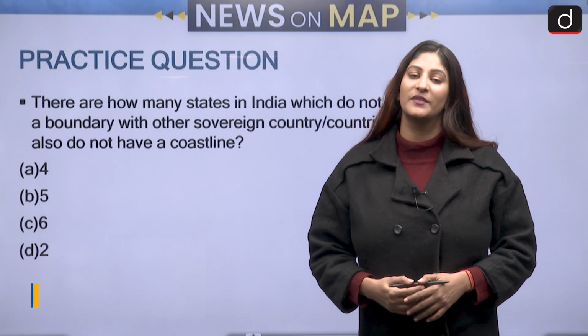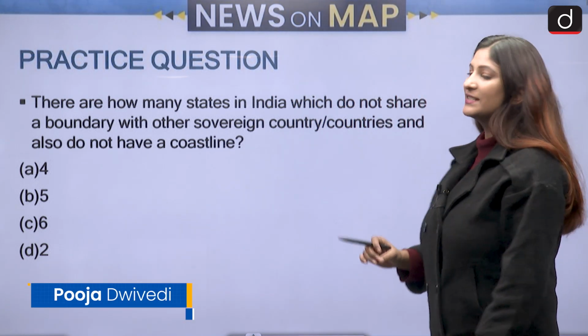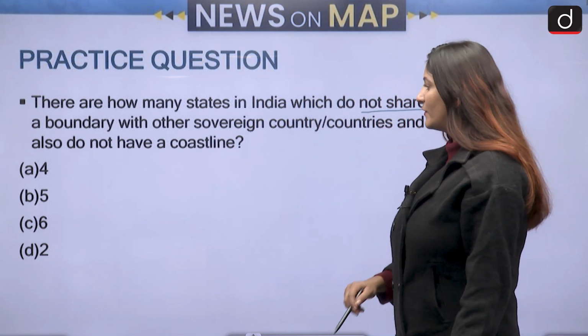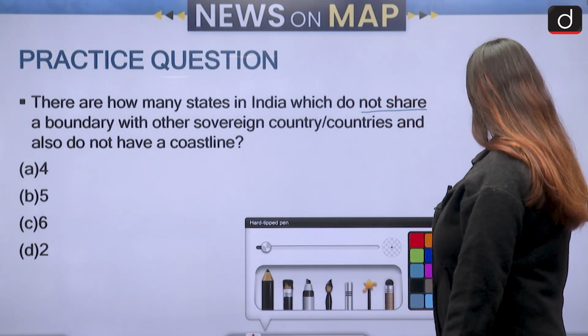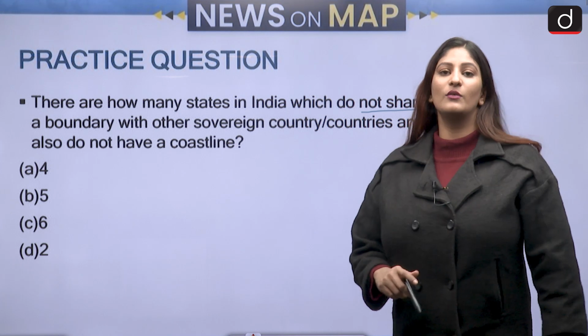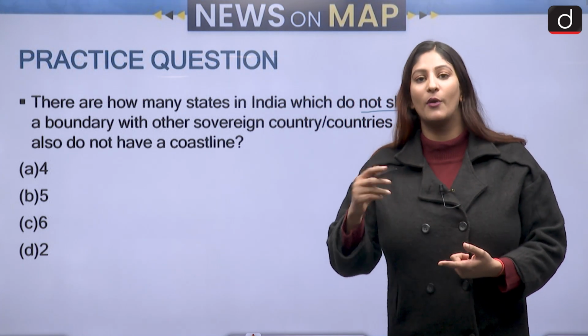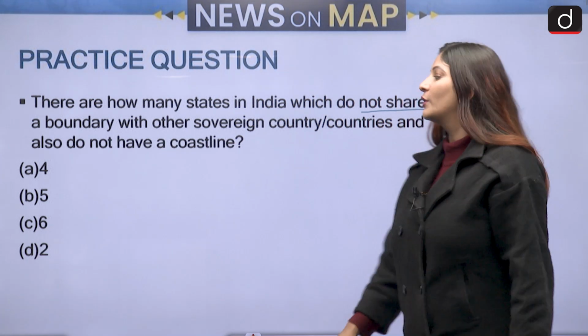My name is Pooja. Let's start with the practice question of the last segment. There are how many states in India which do not share a boundary with other sovereign country or countries and also do not have a coastline? So both the criteria should be met. They should not have a border with any other sovereign country, plus they should also not have a coastline.